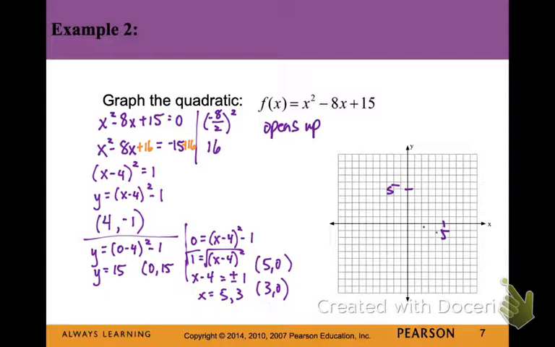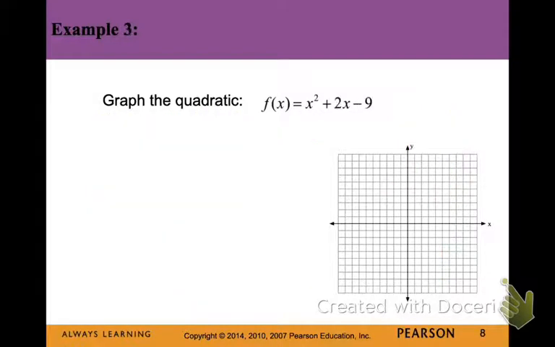So we're going to plot 4, negative 1, 5, 3, 3, 0, and then my point 0, 15 is off graph, but I just do my best to estimate where that would be. And then let's sketch in the axis of symmetry so we can see how that goes right through the middle of the graph and through the x value of the vertex, and through the entire vertex actually.